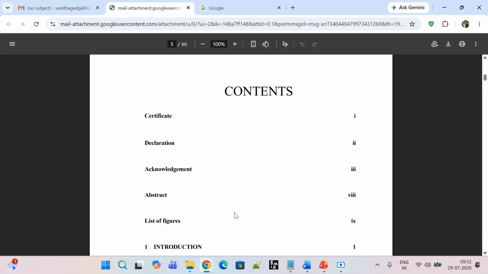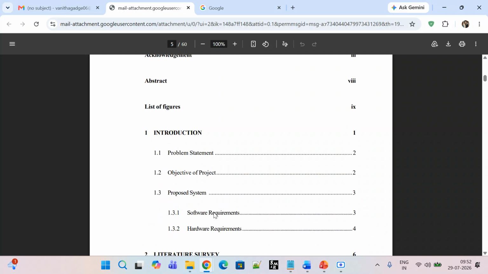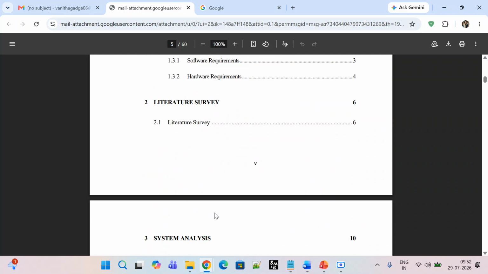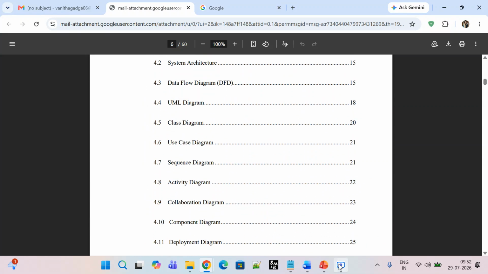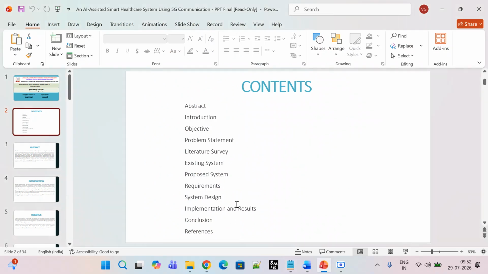So how we have to make the contents, our certification, declaration, acknowledgement, abstract, and how to write the introduction and the literature survey. These are the important chapters in our document, and as well as we have the PPT, which mentions the college name details, and on the next page it contains the same things: abstract, introduction, objective, problem statement, literature survey, right?